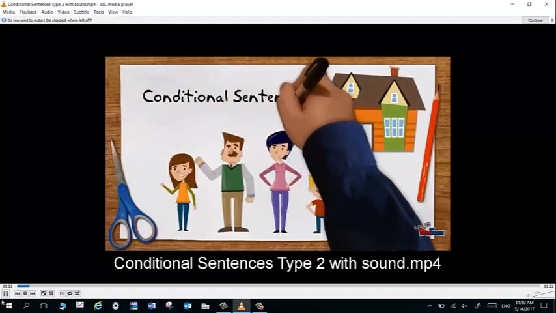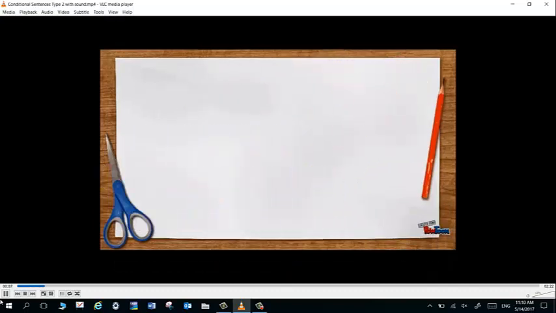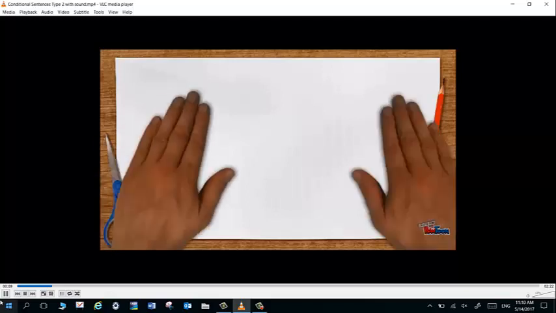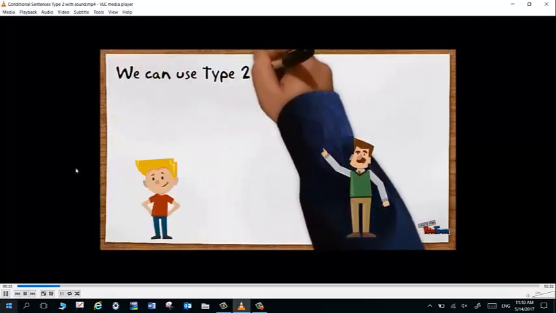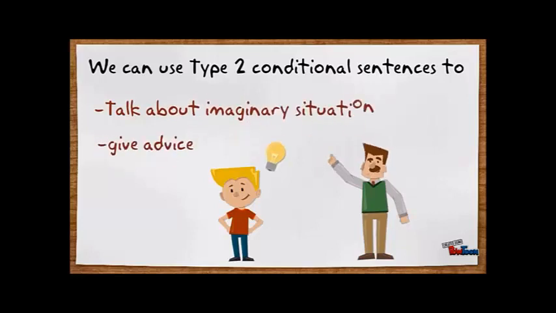Ready? Our lesson today will be about conditional sentences type 2. We use conditional sentences in two cases. First, when we talk about imaginary situations. Next, when we give advice.